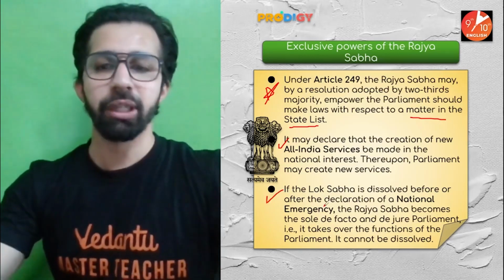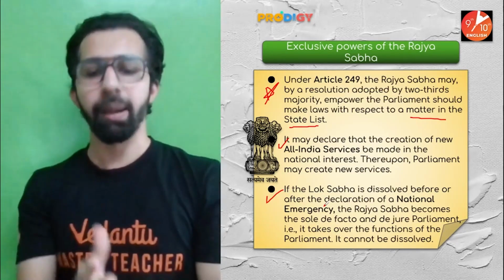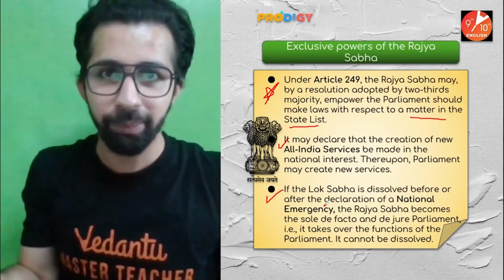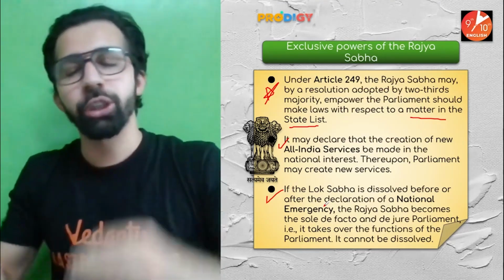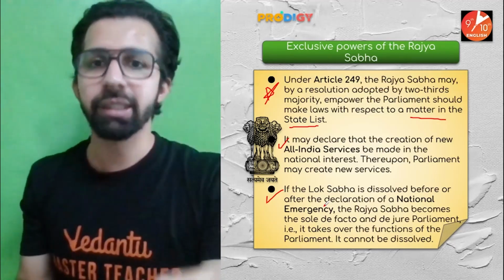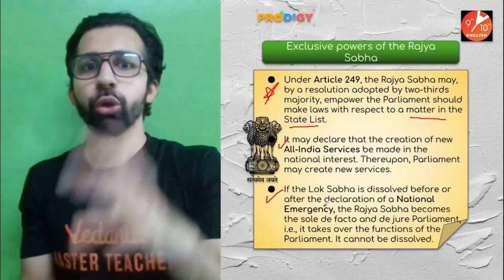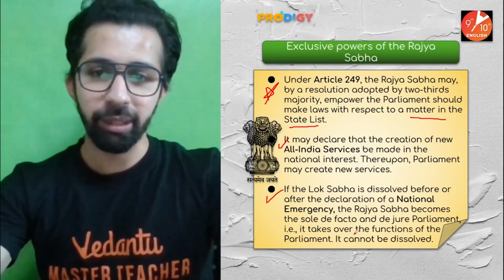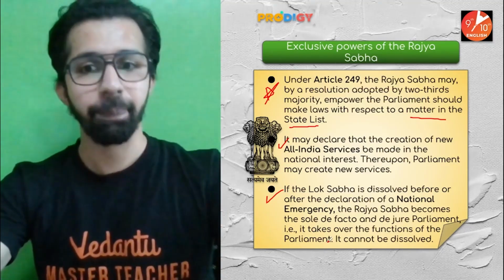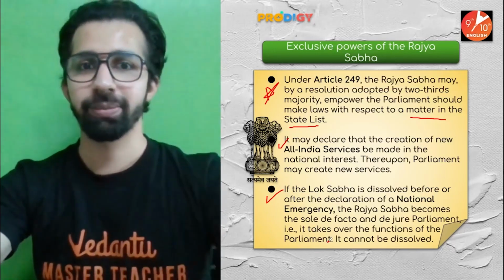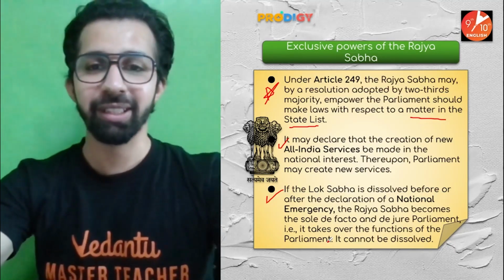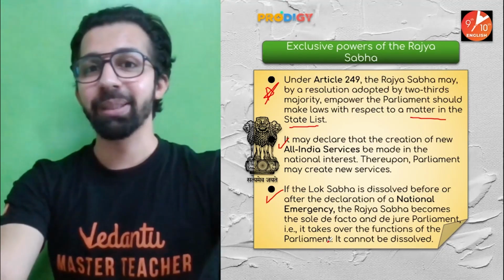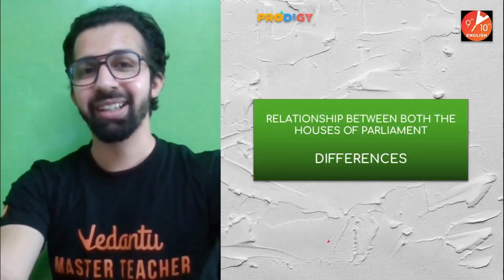Next, if the Lok Sabha dissolves before or after the declaration of a national emergency, simple. Sometimes the Lok Sabha may get dissolved, because Rajya Sabha cannot be dissolved completely. If Lok Sabha dissolves due to any reason, then Rajya Sabha takes up the entire control. Simple as that. Rajya Sabha takes over the functions of the Parliament. It cannot be dissolved. Okay, we have discussed this many times.